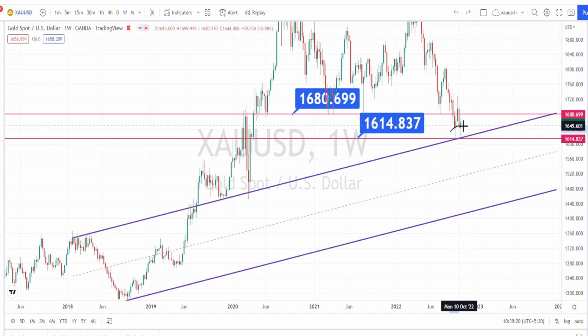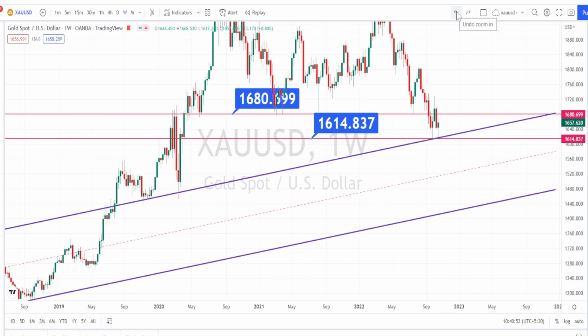So from the weekly time frame we understand that this level of 1614 is acting as a very strong support for the current price action, and it will have to break this trend line in order to continue further on the bearish trend. Let us do the analysis in the daily time frame.